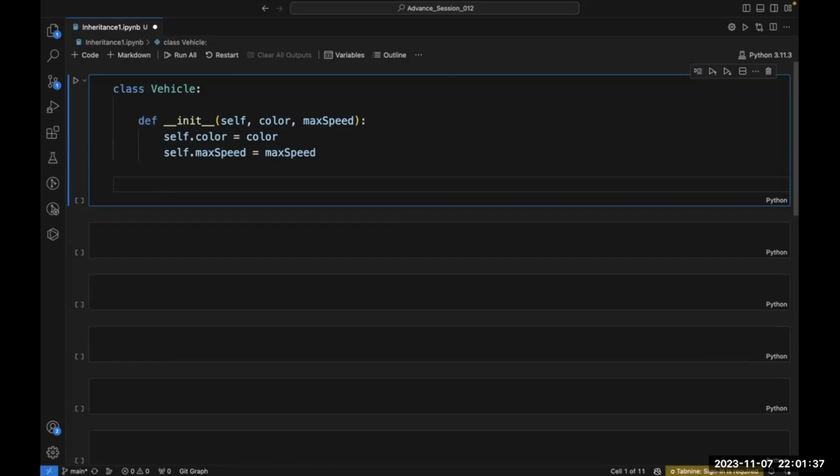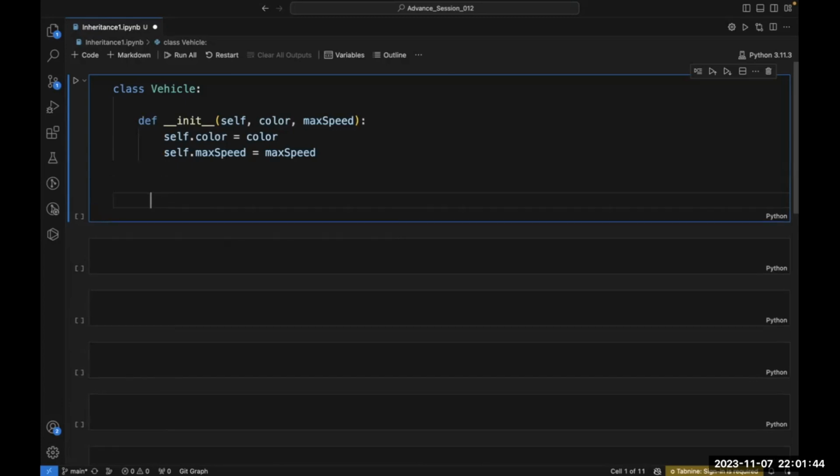See. Now, this vehicle class I have written. Now I want to write another class called car class. And the name of this class is car. Now I know that inside a car class, whatever features are present in my vehicle class, I want all those features in my car class.